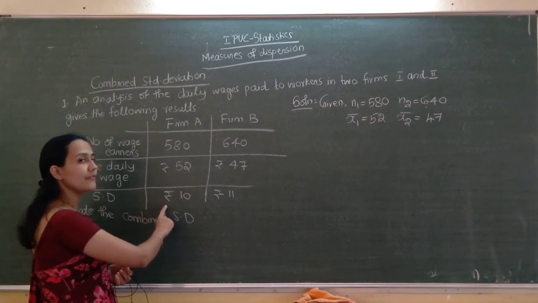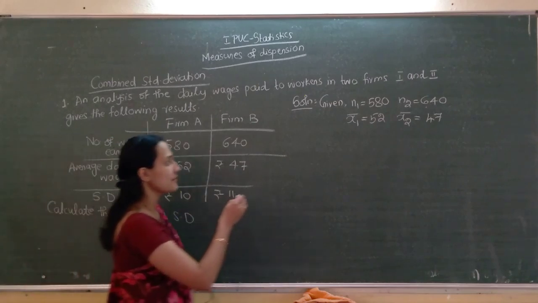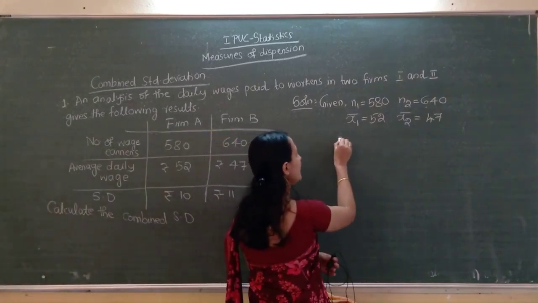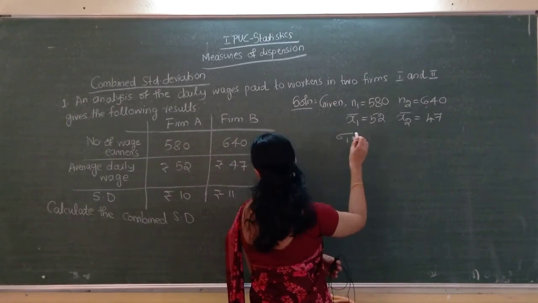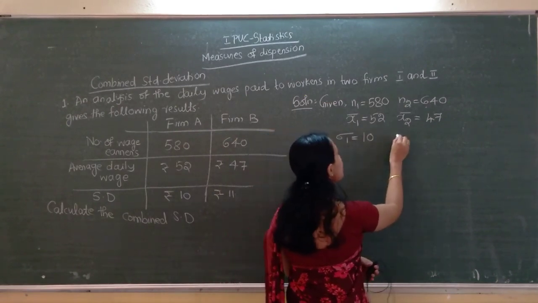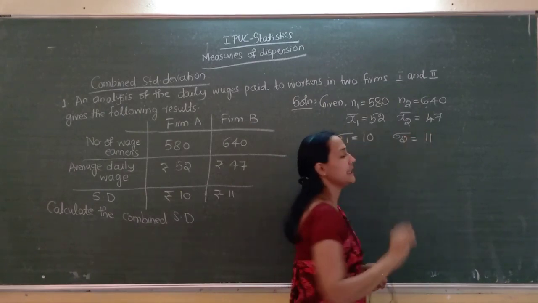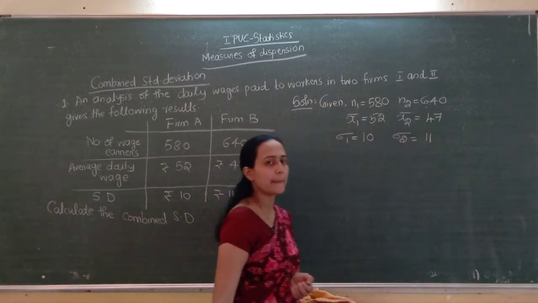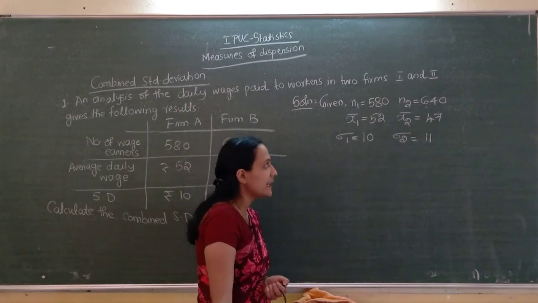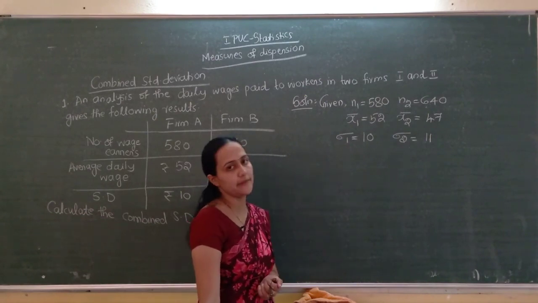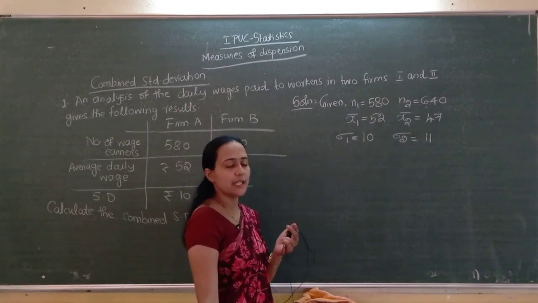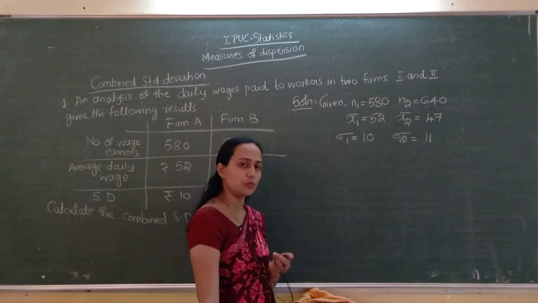Standard deviation of first firm is sigma 1. Sigma 1 equal to 10 and this is sigma 2. Sigma 2 equal to 11. Clear? Yes. Sigma 1 is 10, sigma 2 equal to 11. So, for identification I wrote it as 1 and 2.